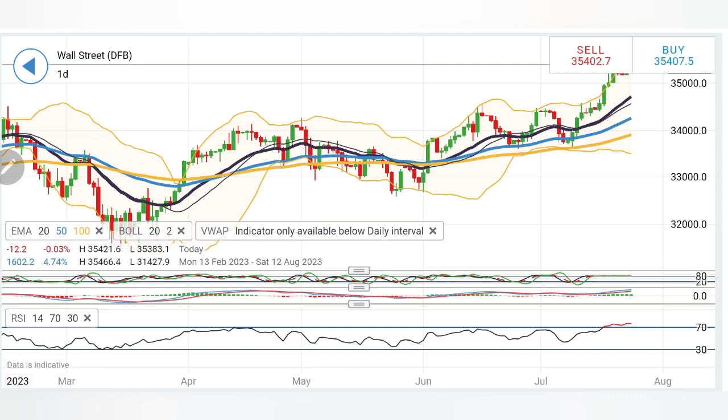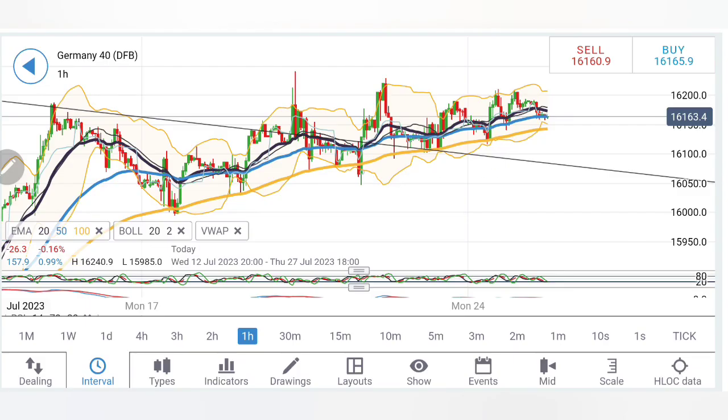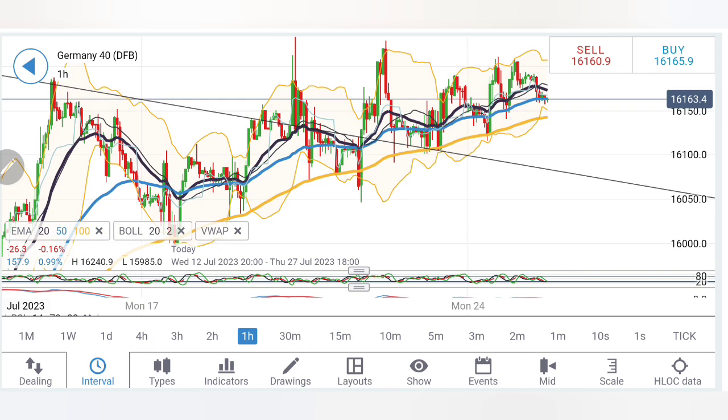Now let's have a look at DAX or Germany 40. Now see, DAX on the hourly charts is still taking the support here on the 100 period moving average, and it is just trading between this channel here. Now the highs of the channel here are at 16,220 levels, it has not yet breached these levels. And on the downside, the support is seen at around 16,140, 16,120, 16,100 levels. So till 16,000, extremely good support exists for DAX, only below which the bears will take over.